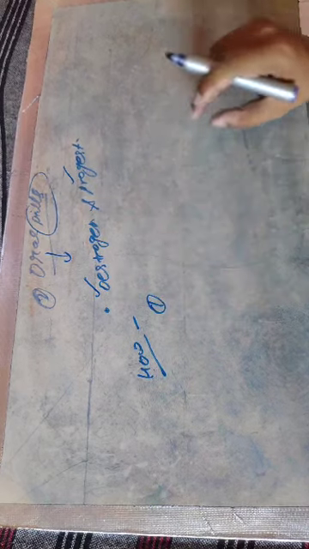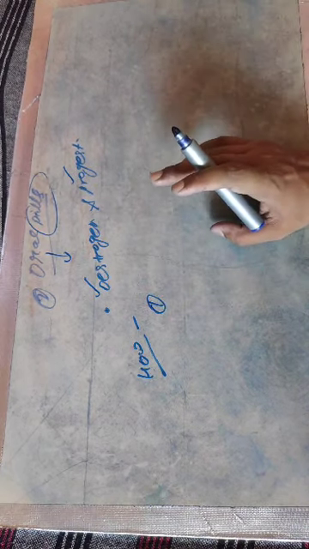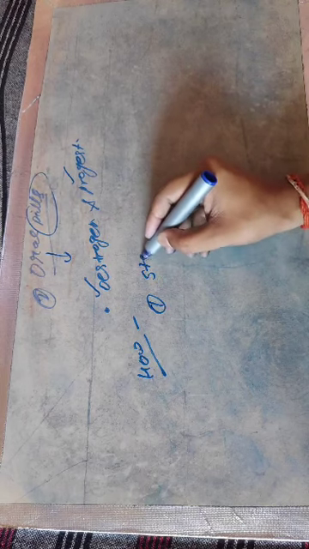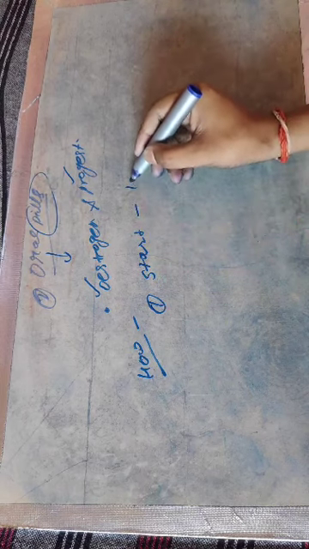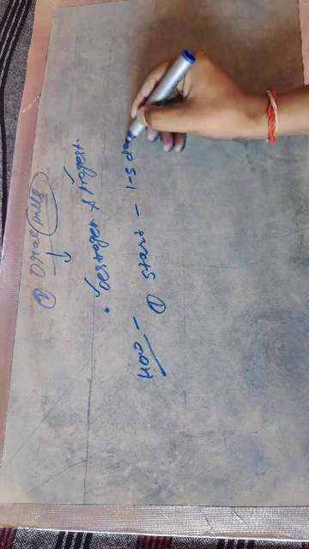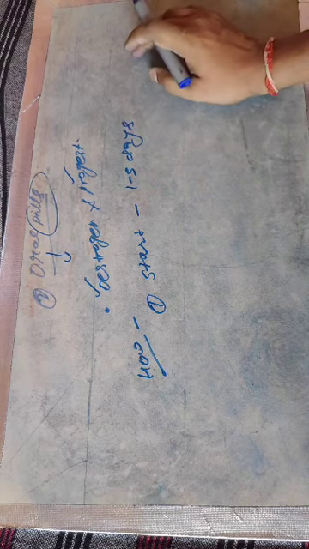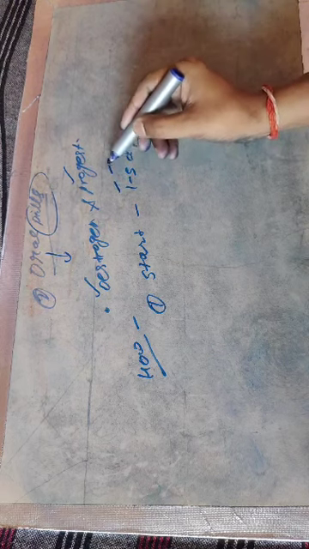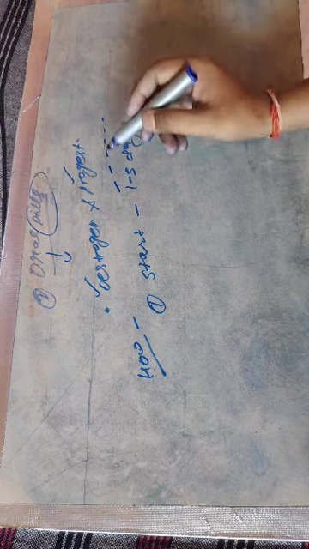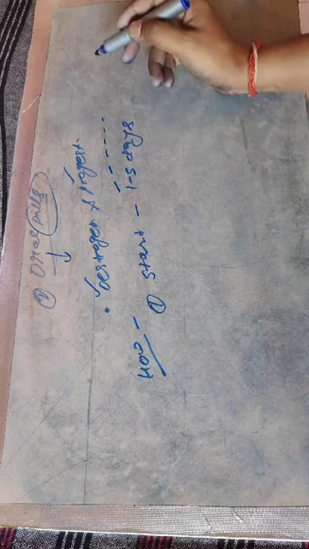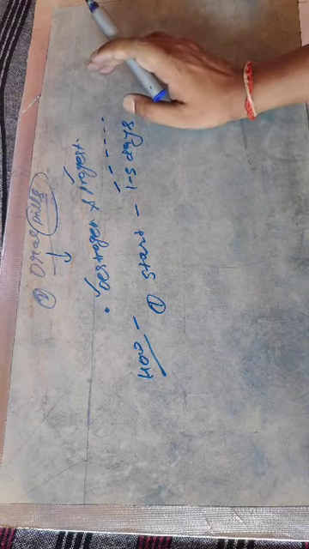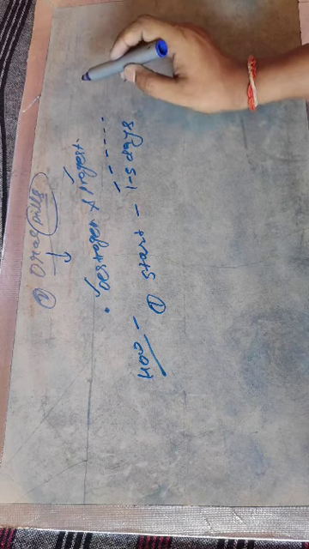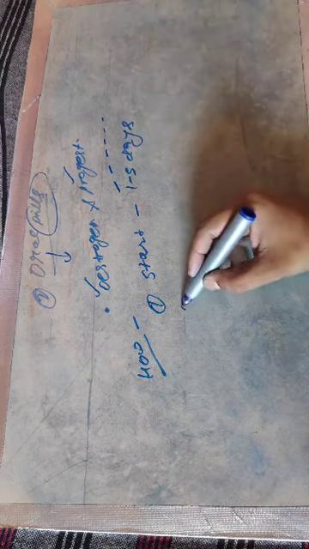There are so many complications regarding general oral pills. First, the intake of oral pills starts between 1 to 5 days of the menstrual cycle. It means it may be the first day, second day, third, fourth, or fifth day. Before the first day and after 5 days, there is no need to take the oral pills. And doctors always prescribe to take the general oral pills between the 1 to 5 days.